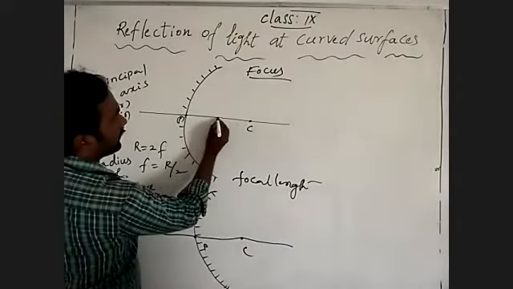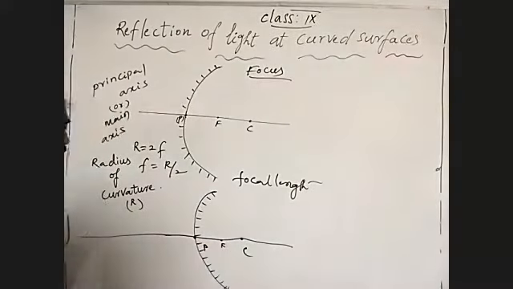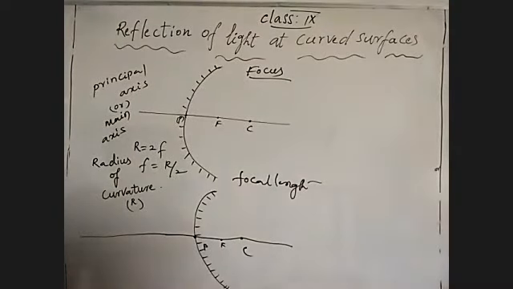This is the focus. Understand? This is general information for you to know.